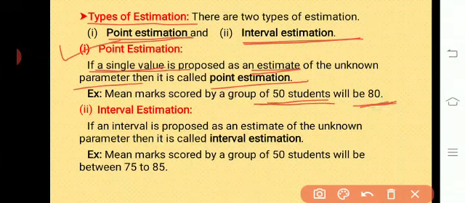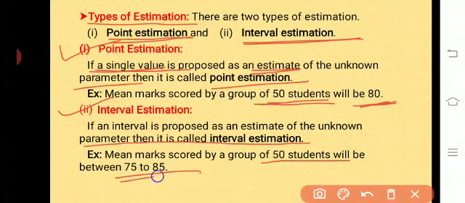Then the next concept is interval estimation. If an interval is proposed as an estimate of the unknown parameter, then it is called interval estimation. For example, mean marks scored by a group of 50 students will be between 75 to 85 is nothing but interval estimation. We have proposed an interval that is 75 to 85.